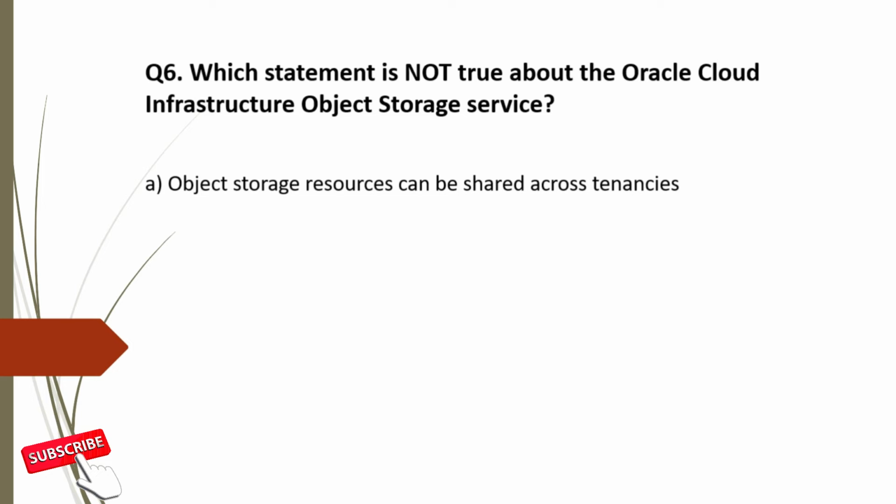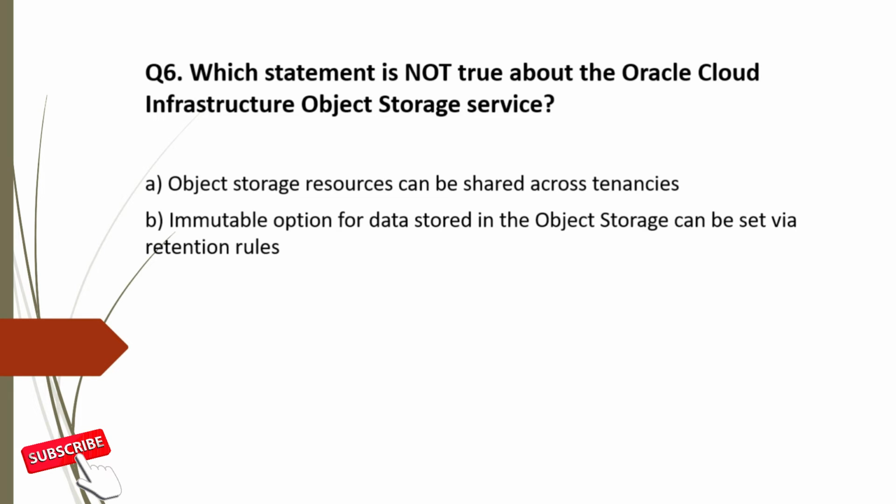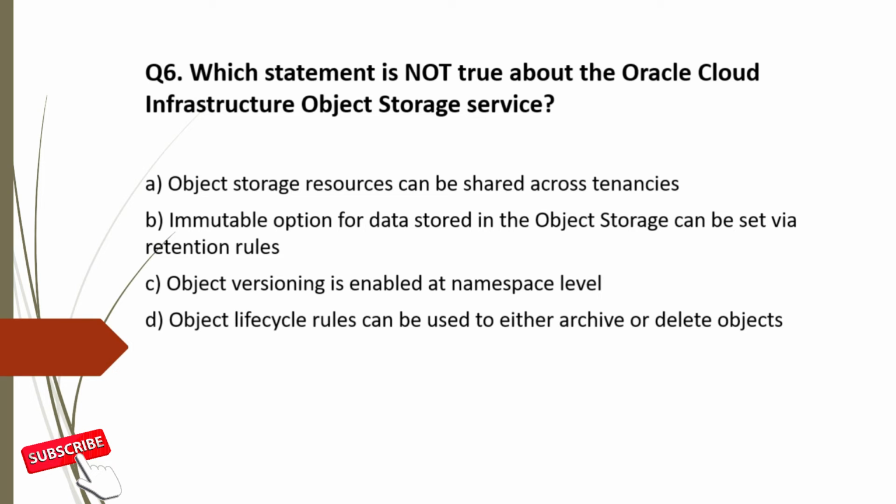And the options are: A, object storage resource can be shared across tenancies. B, immutable option for data stored in object storage can be set via retention rules. C, object versioning is enabled at namespace level. And D, object lifecycle rules can be used to either archive or delete objects. Point to be noted, we need to select which is not, means false statement.